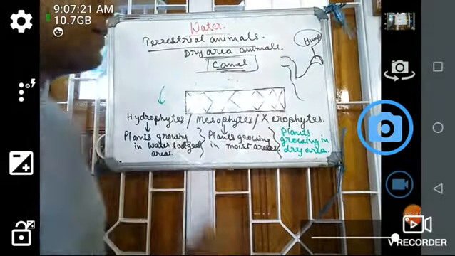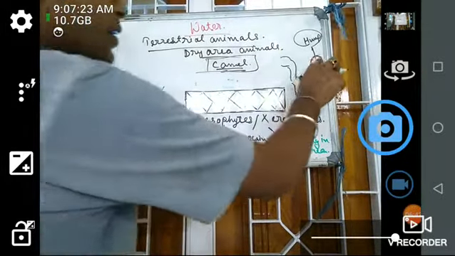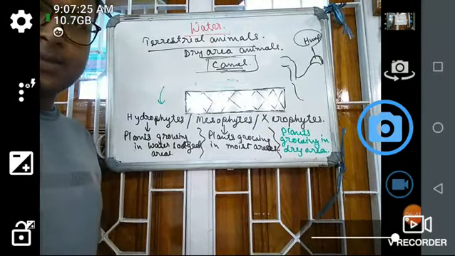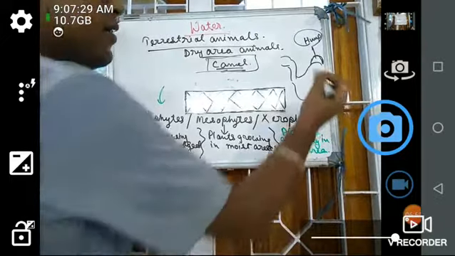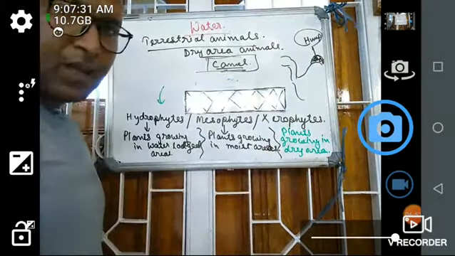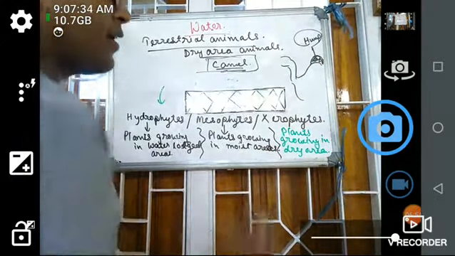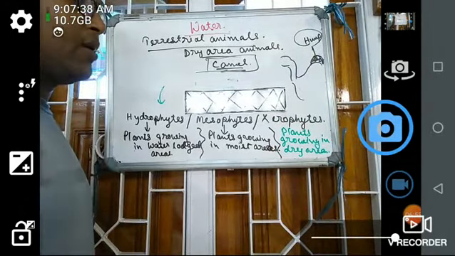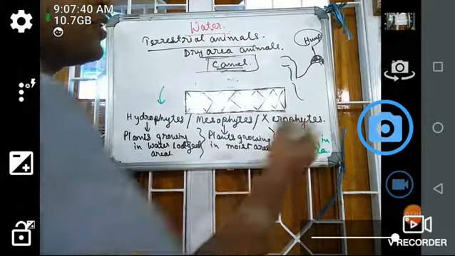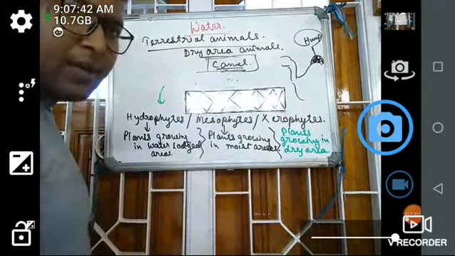So what is this hump? The hump is nothing but additional fats. Fat comes from the food they take. After taking the food, the fat particles are deposited here.